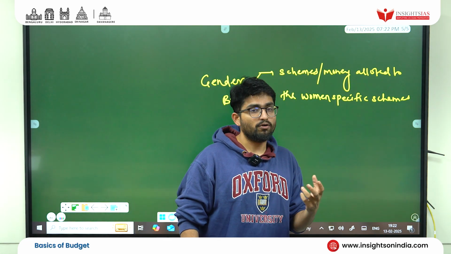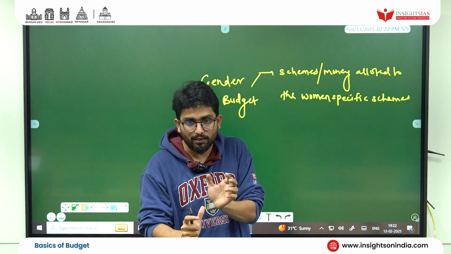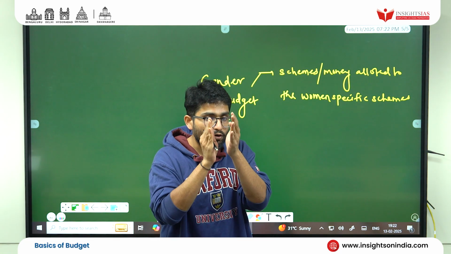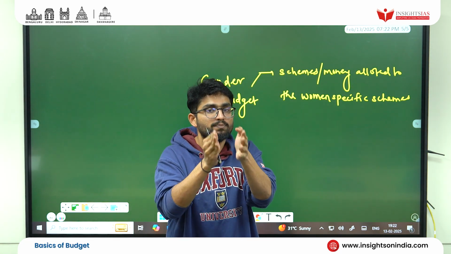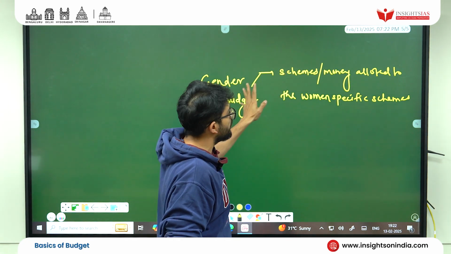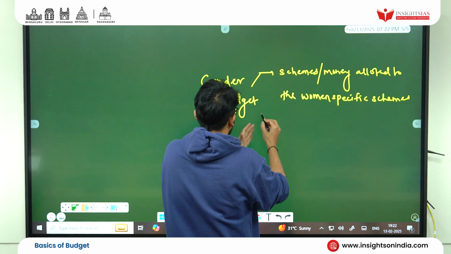For example, the Nirbhaya fund, exclusively for women. So how much money is allotted exclusively for women-centric and women-specific schemes? That is the resources allotted to women-specific schemes.